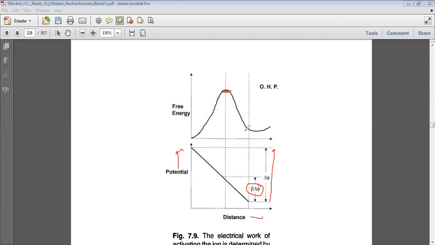It's the silver ion. The ion from the OHP must have energy equal to or above this, and then it will be neutralized.